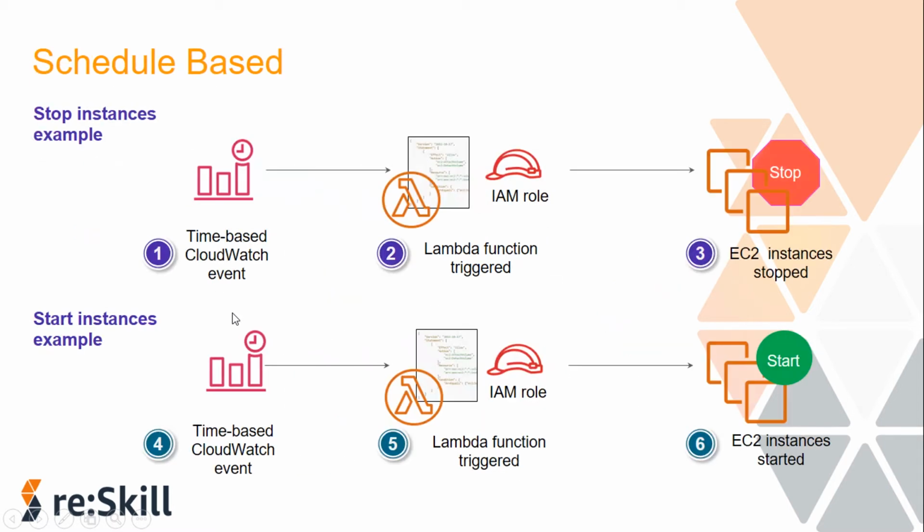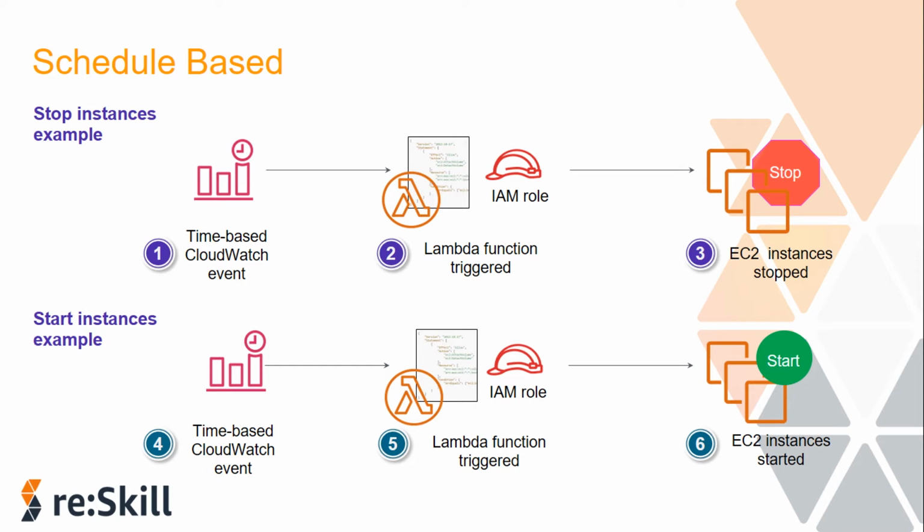Okay, another we have got is schedule based. So this is a second way of running the Lambda function. Consider an example use case for a schedule based Lambda function. Say that you are in a situation where you want to reduce your Amazon EC2 usage. You decide that you want to stop the EC2 instances at a predefined time, for example at night when no one is accessing them, and then you want to start the instances back up in the morning before the workday starts. So in this situation, you could configure AWS Lambda and Amazon CloudWatch Events to help you accomplish these actions automatically.